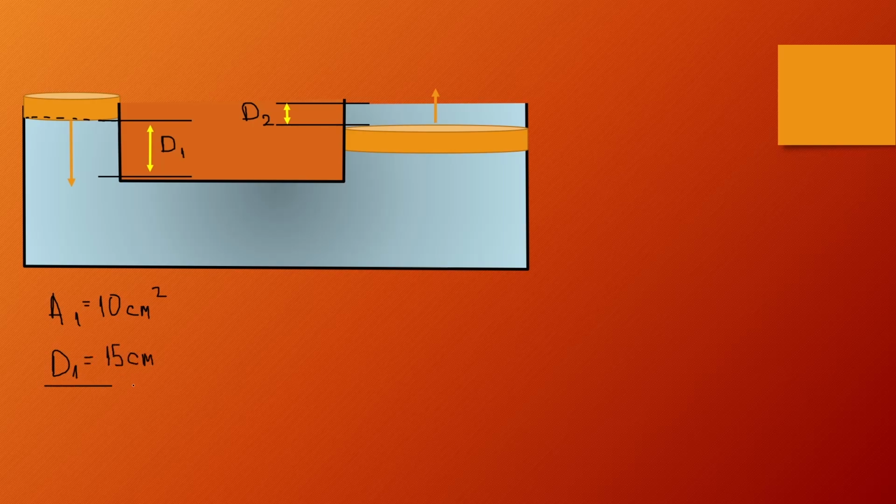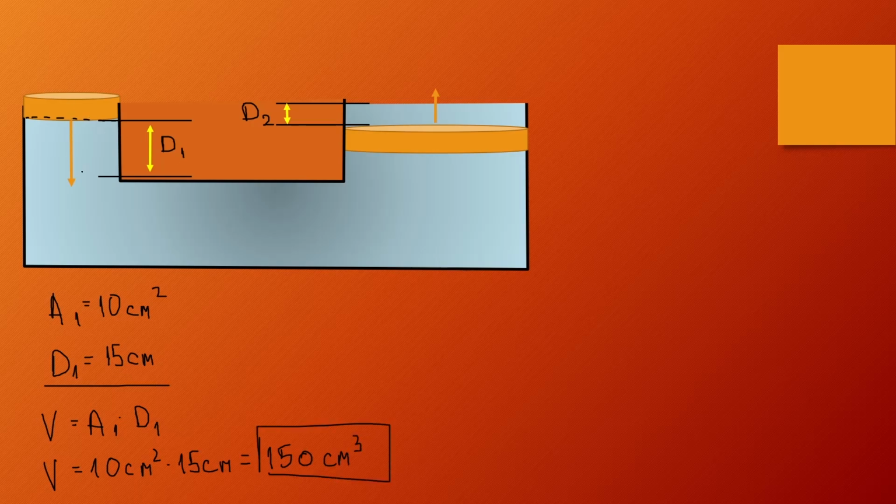And we have to find the volume, the displacement we made by moving the cork. The volume is equal to area times the distance. So the area is 10 centimeters squared times 15 centimeters, and what we get is 150 centimeters cubed. This is the displacement we made by moving the first cork.